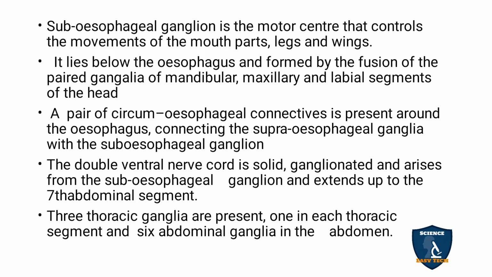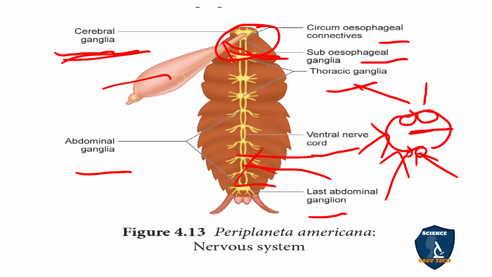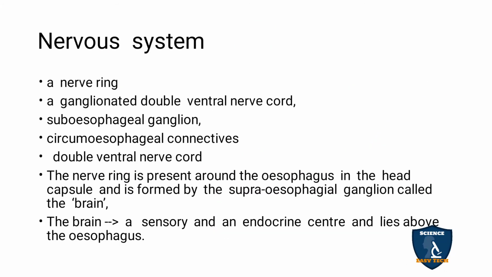A pair of circumesophageal connectives are present around the esophagus, connecting the supra and subesophageal ganglion. So you can see here the circumesophageal connective. This is the supraganglion and the subganglion portion, and in the center is the esophagus. Both the ganglia are connected by the circumesophageal connectives.